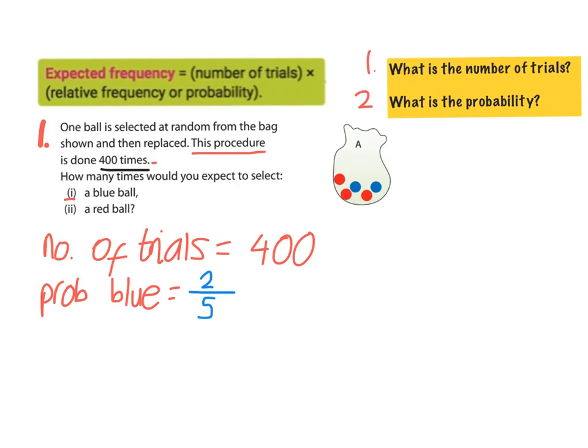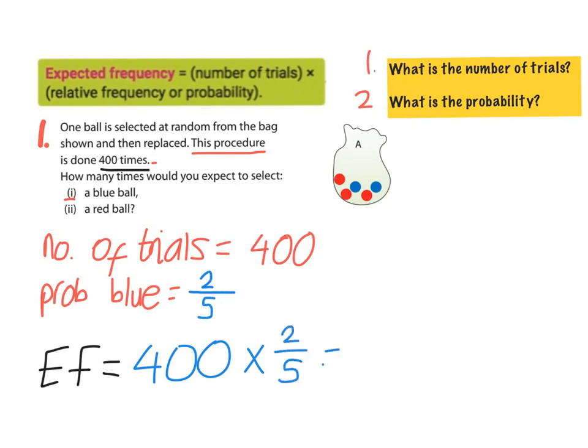Now we want to get the expected frequency. So I'm just going to say EF. And we know it's equal to the number of trials by the relative frequency or probability. So let's fill out our formula. We know our number of trials is 400, and we know the probability of getting a blue ball is 2 over 5. So we multiply by 2 over 5, and if we put that into our calculator, we end up getting 160. So that's how many times we would expect to select a blue ball.